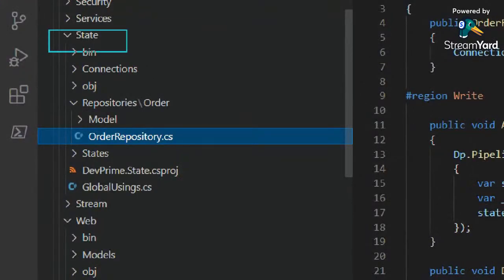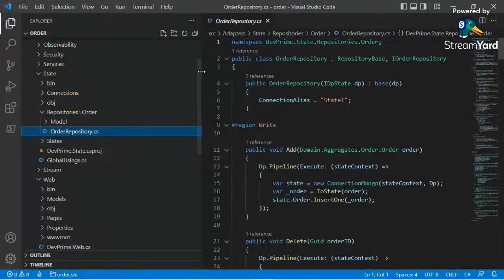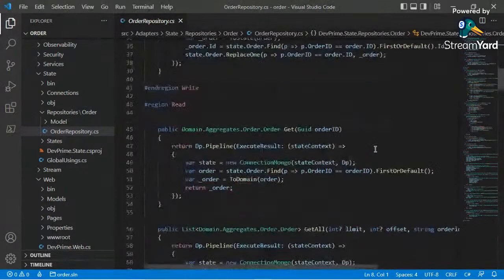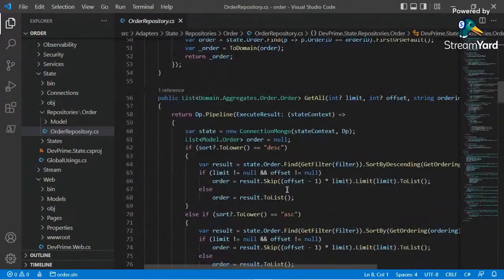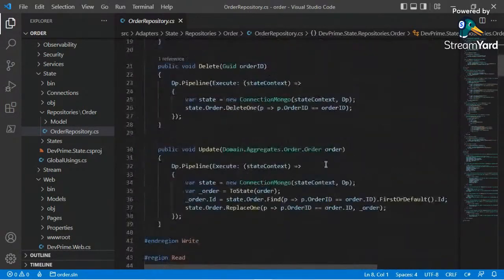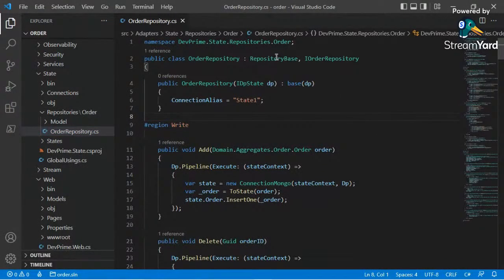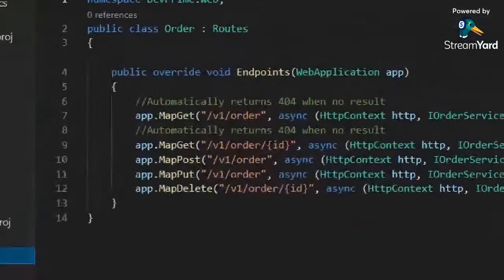Inside our states adapter, we got 3 new folders: connections, repositories, and states. And we got some code here, which represents access to our database. It's up to us to customize this code. We got it accelerated by default because there are some patterns in industry, patterns like repositories and endpoints that we need to do in every application.